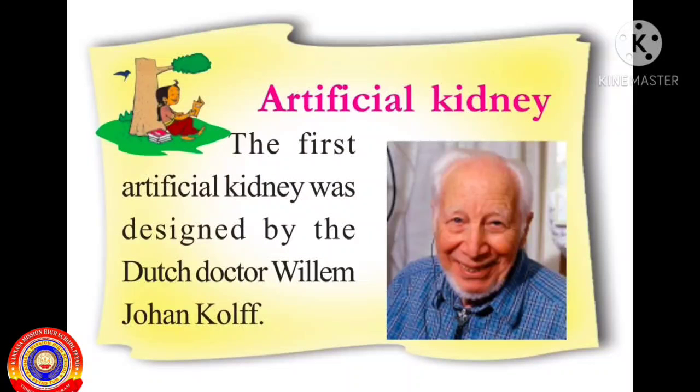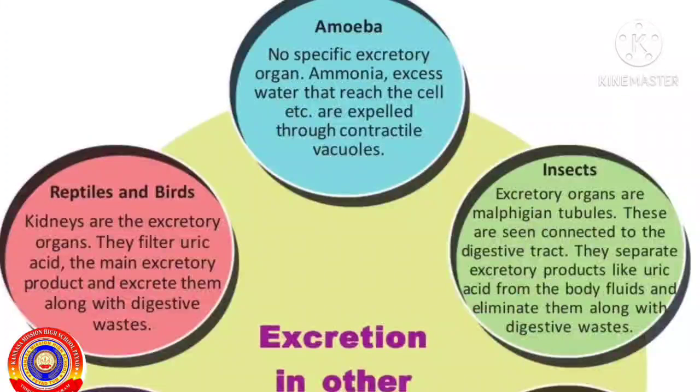The first artificial kidney was designed by Dutch doctor William Johan Kolff. Next, we can learn how excretion takes place in other organisms. First one, amoeba. The amoeba has no specific excretory organ. Ammonia, excess water that reaches a cell, etc., are expelled through the contractile vacuole.